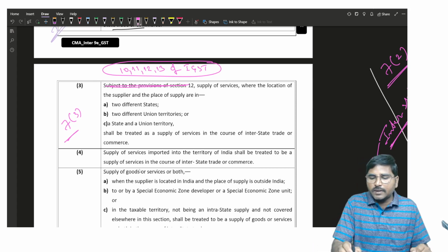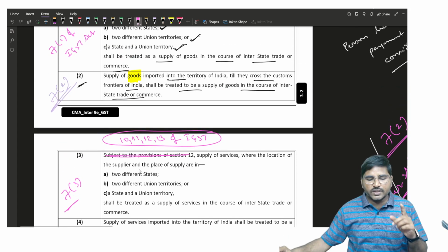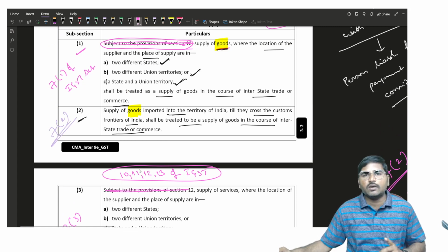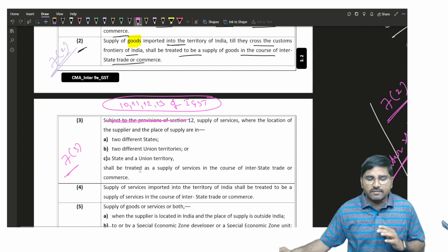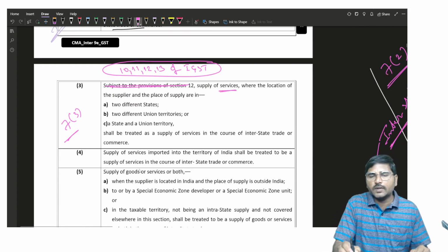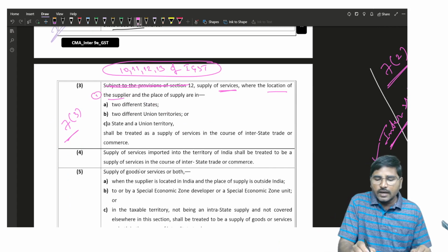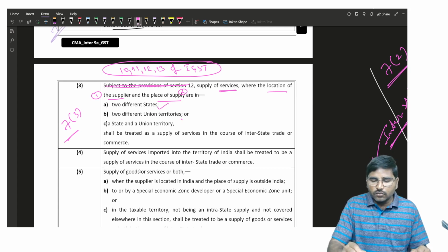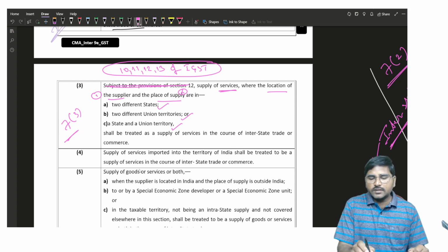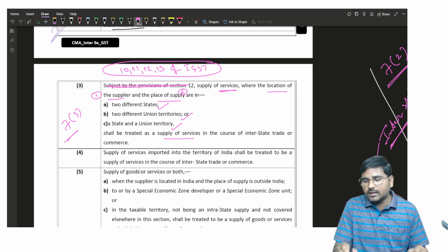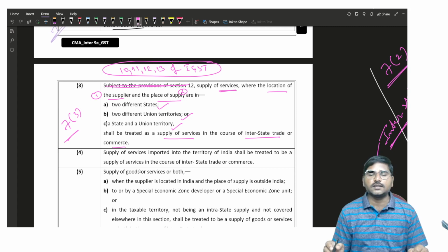Now here, supply of service. Okay, 7 subsection 1 and 7 subsection 2 talk about goods. Now 7 subsection 3 is about services. Supply of service where the location of the supplier and the place of supply are in two different states or two different union territories or a state and a union territory, it shall be treated as a supply of service in the course of interstate trade or commerce.